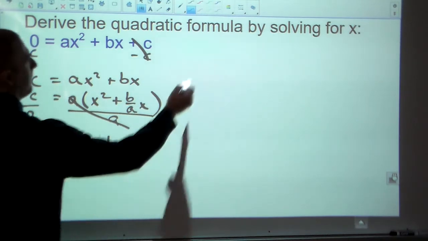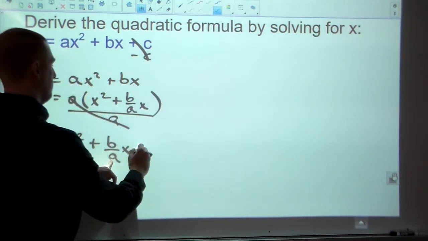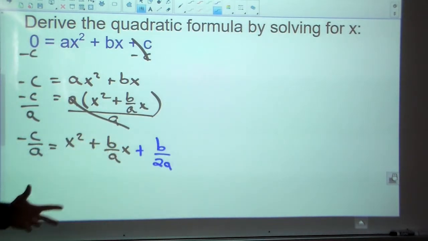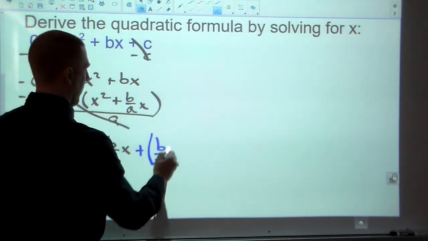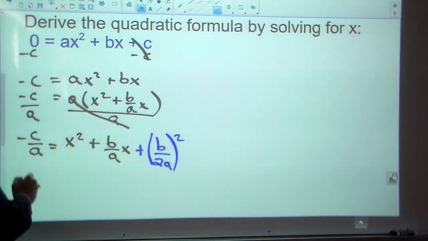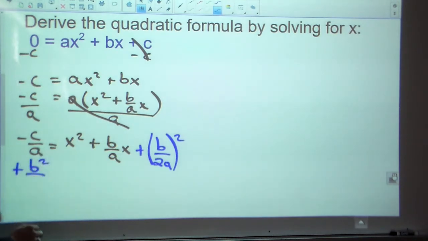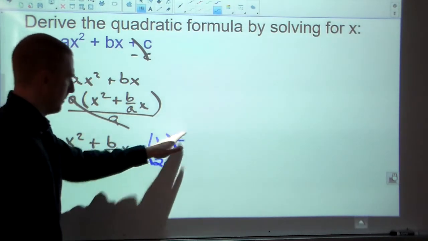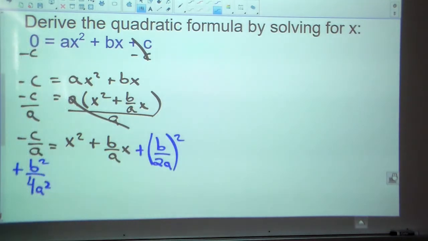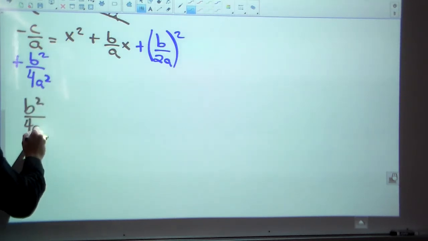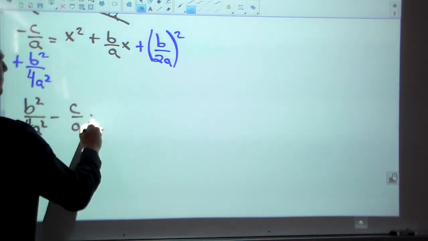Now to complete the square, you take half of this term, so b over 2a, or think about multiplying it by half, might be an easier way to get the b over 2a, and then we square it, and that completes the square. Now whatever I added, that wasn't there, so I've got to do it on the other side as well. And I'm going to go ahead and square it out. So b squared, and 2a squared is 4a squared. 2 times 2 is 4, a squared is a squared. So I'm going to put this part second because it's minus. It really doesn't matter. The b squared over 4a squared minus c over a.